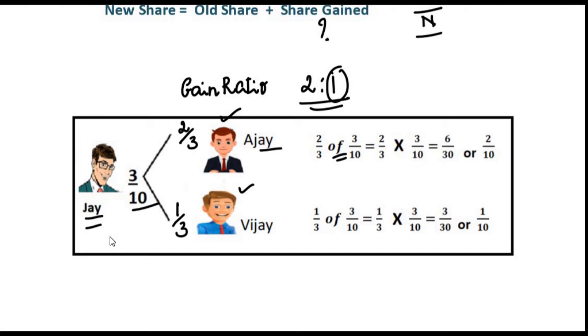He has gained 1/3 of Jai's share. 1/3 of 3/10. It is 1/3 into 3/10. That will give you 3/30. When we simplify this, we get 1/10. So what we have got now is 2 by 10 is the share gained by Ajay and 1 by 10 is the share gained by Vijay.